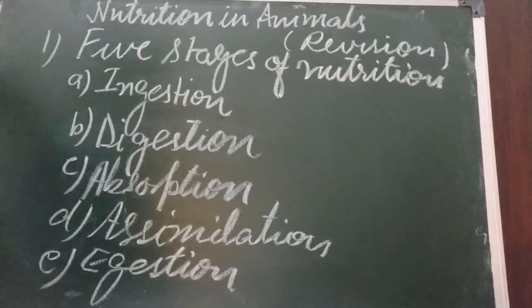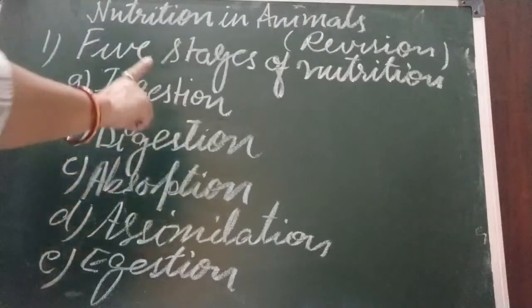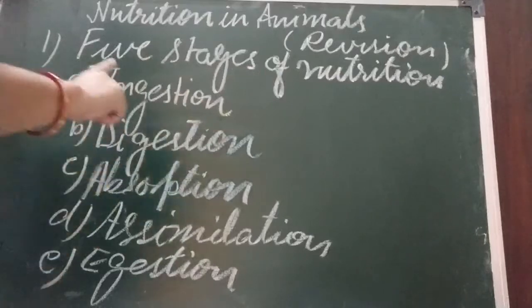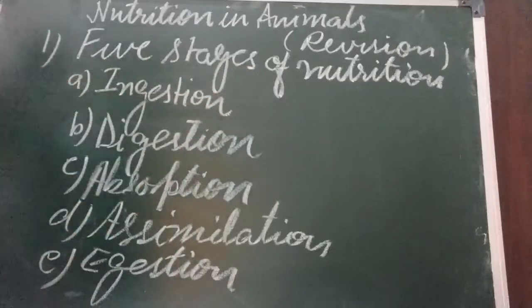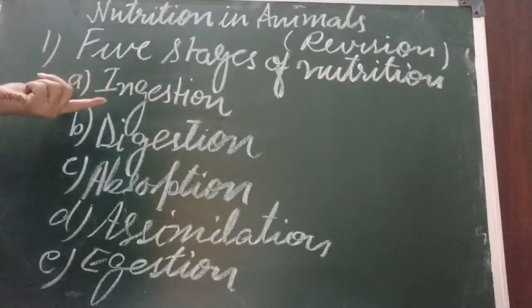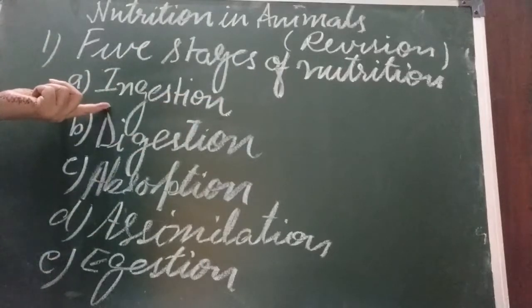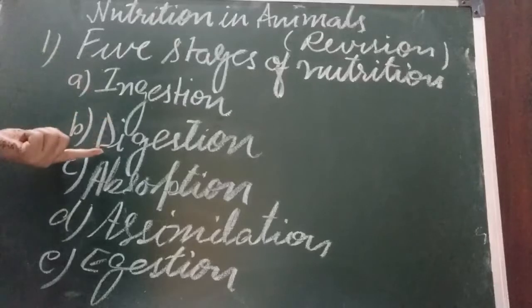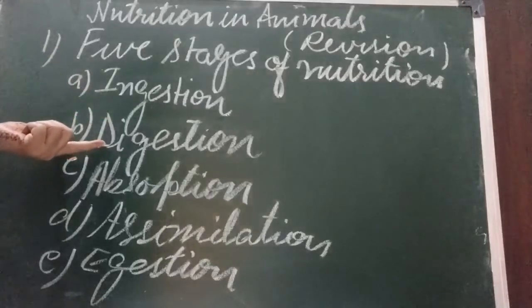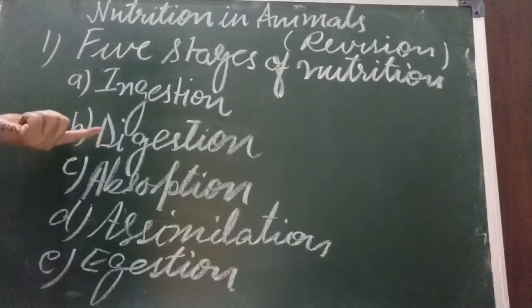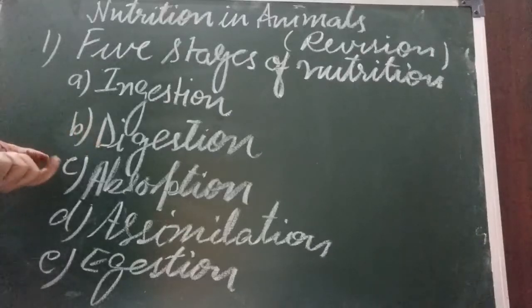Okay, the process of nutrition in animals involves five stages. The five stages of nutrition are: first is ingestion. Ingestion means intake of food into the body. Okay. Second is digestion. What is digestion? Breaking down of food from complex substances to simple substances is called digestion.